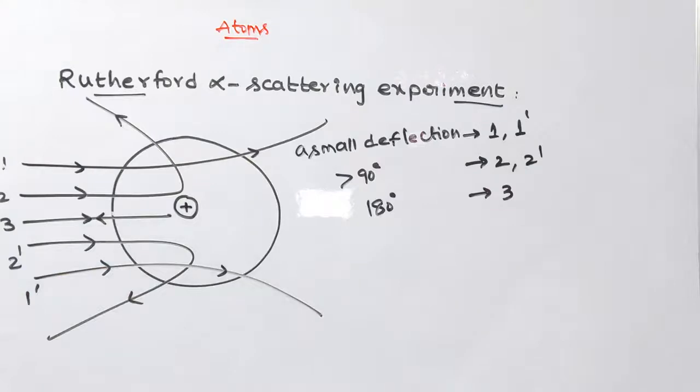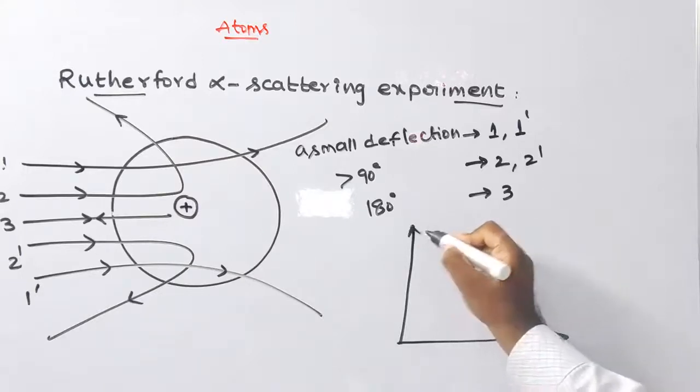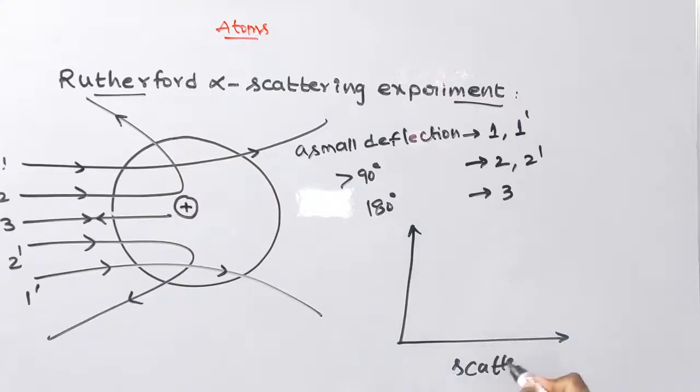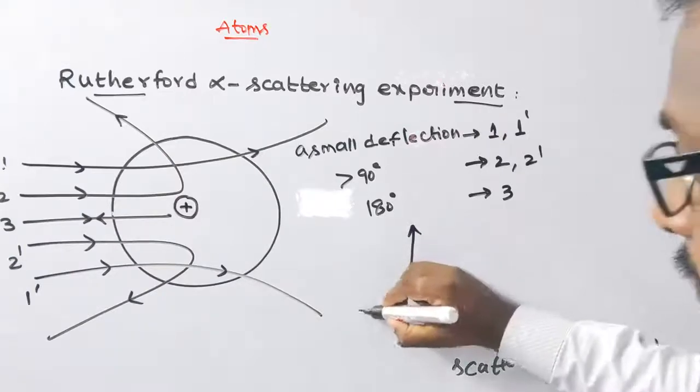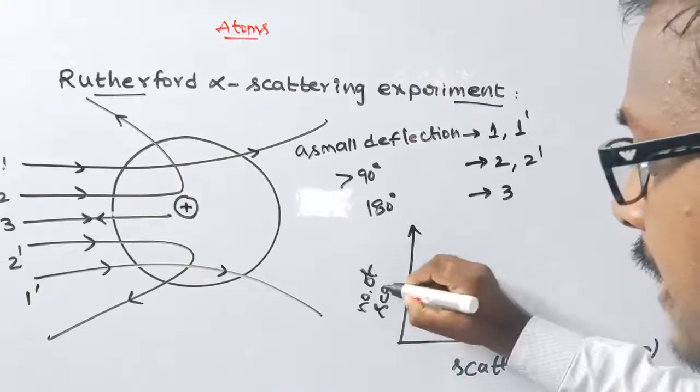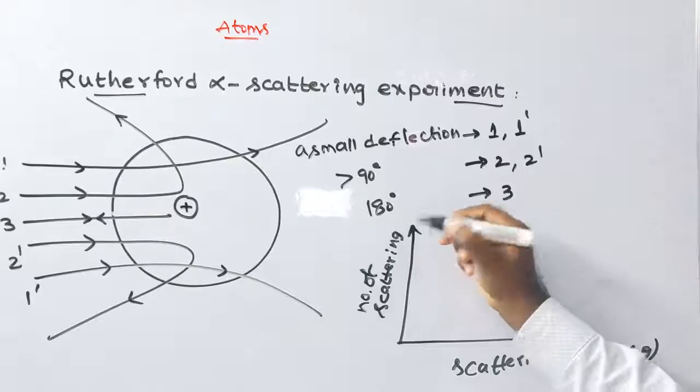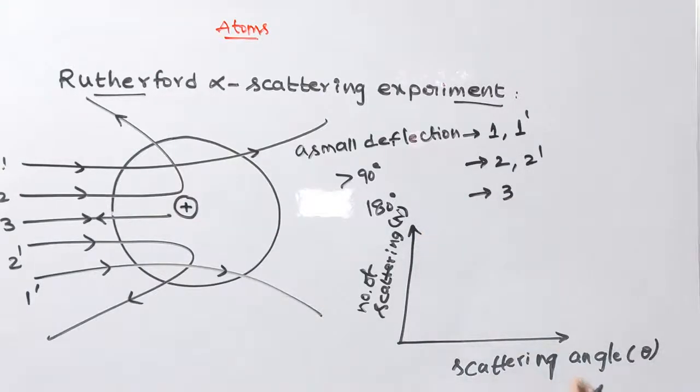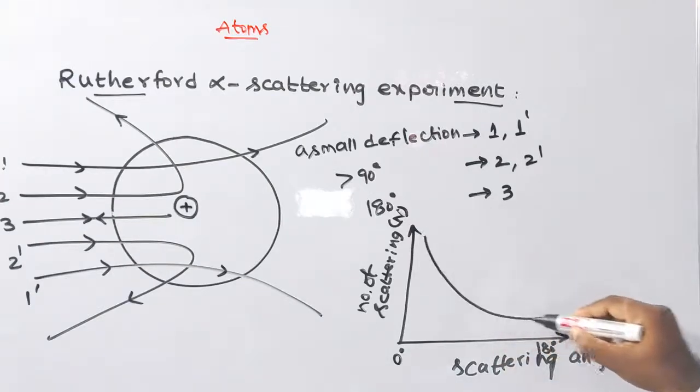In this graph, between the scattering angle theta and the number of scattered alpha particles, that is N, theta is plotted with 0 degrees here and 180 degrees here. The graph is shown in this way, students.